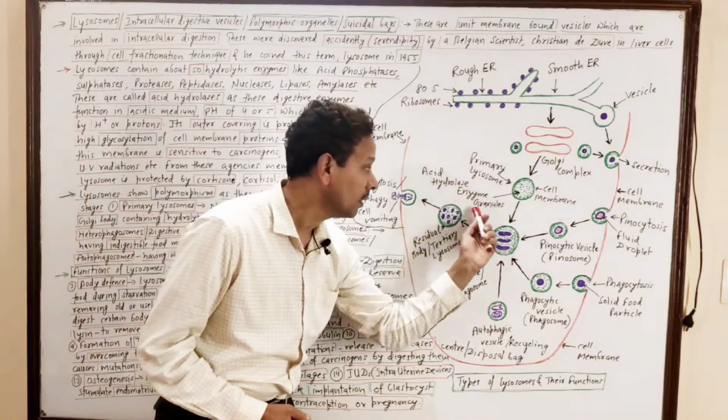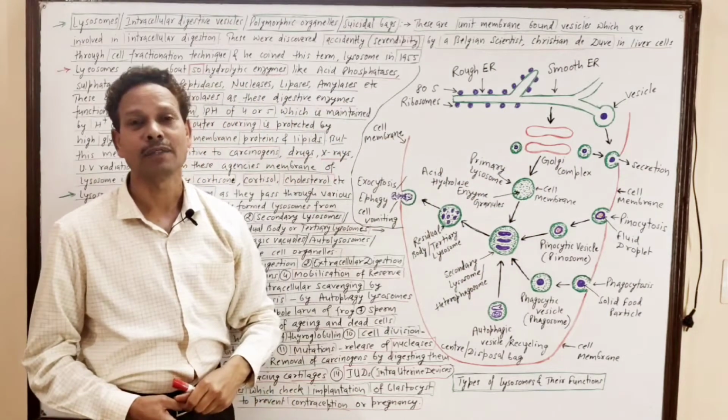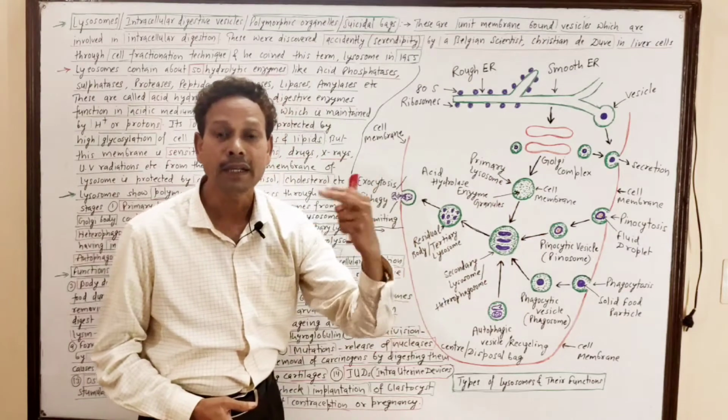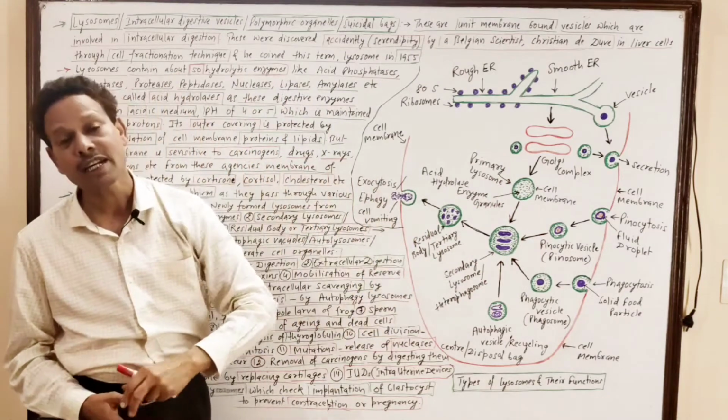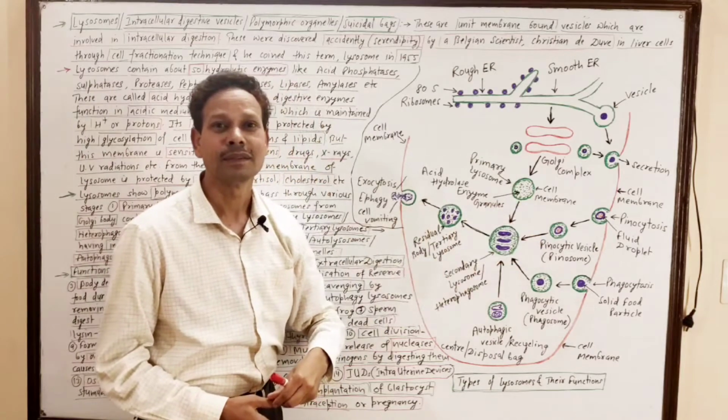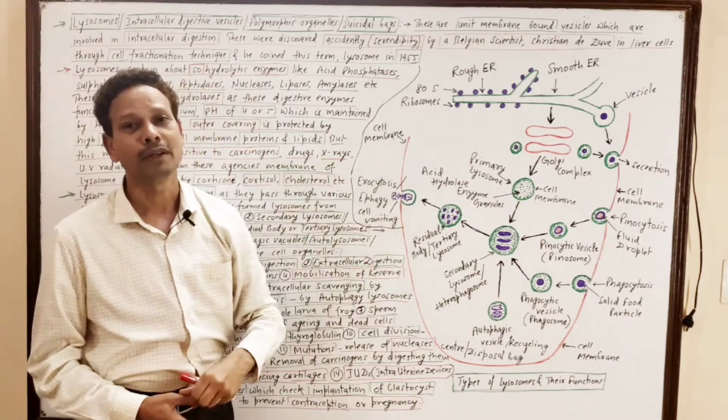These acid hydrolase enzymes are involved in intracellular as well as extracellular digestion, and these enzymes are very harmful.